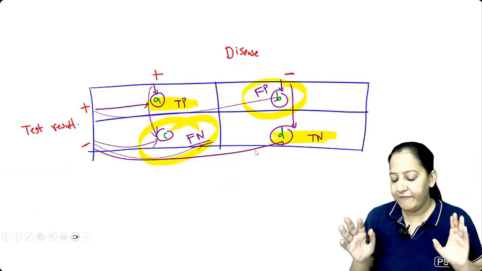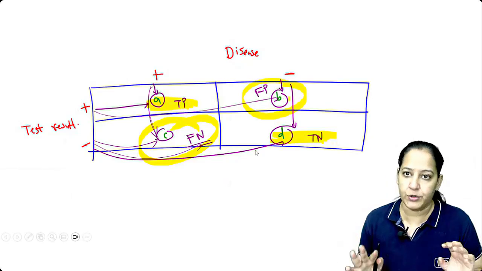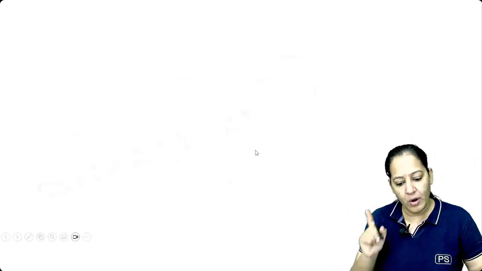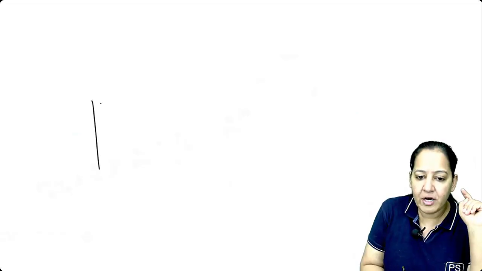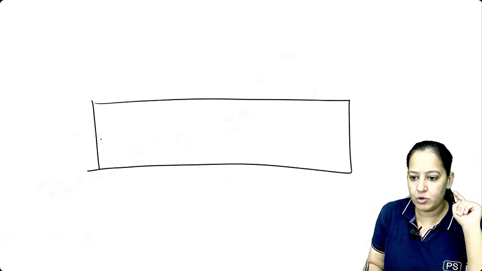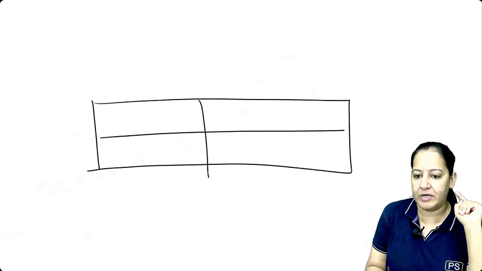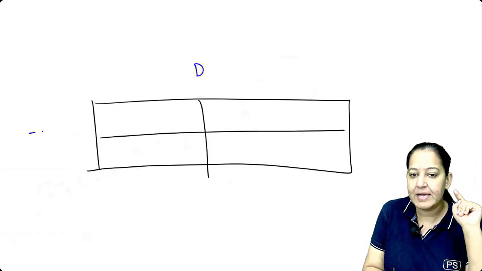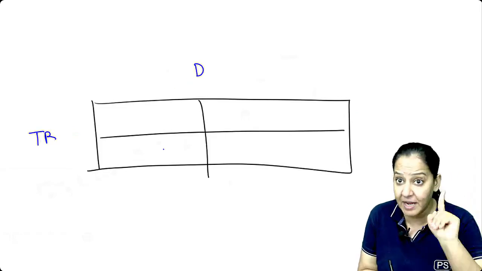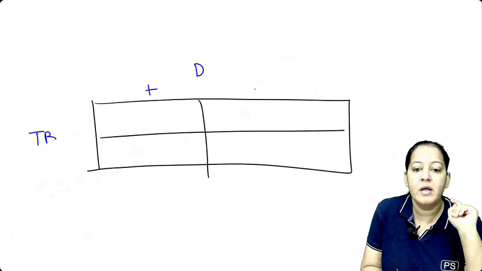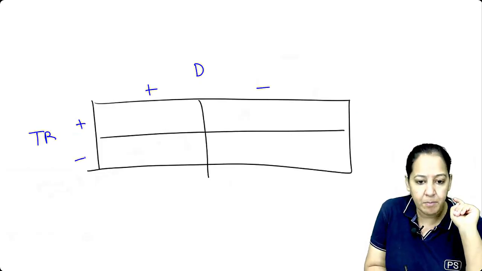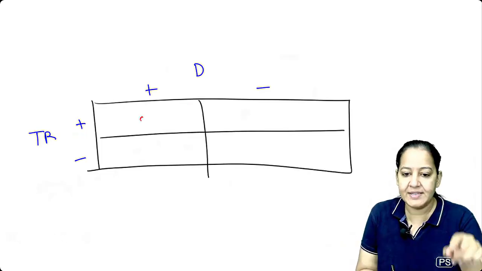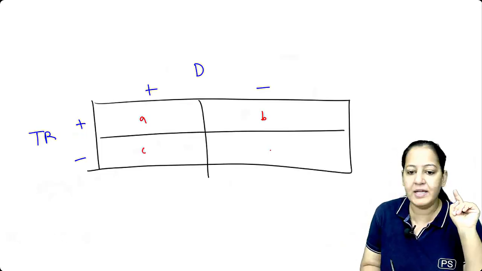If you understood how to make this table, it's good. If you don't understand, learn it. Learn ABCD. So what I told you, I will tell you once again. Make a 2 by 2 table. In the 2 by 2 table, at the top, we always write disease. And here we always write test result. Last time I'm telling you, please concentrate. Positive, negative, positive, negative. First positive, then negative. It's a rule.